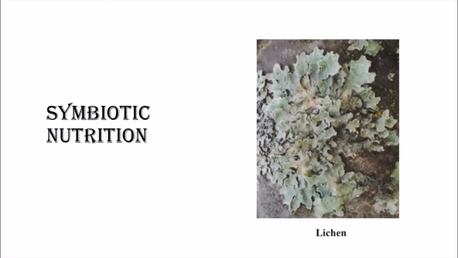So, an example of symbiotic nutrition is lichen. Lichen is an example of symbiosis between algae and fungi. In this, the fungi provide water, minerals, as well as shelter to the algae. And in return, the algae provide food to the fungi. So, both are getting benefit from each other. One is getting water and minerals and the other one is getting food. So, this is called symbiotic nutrition.